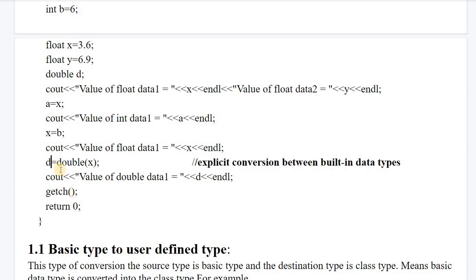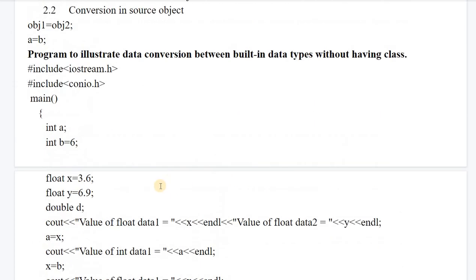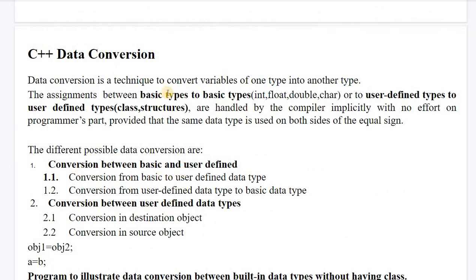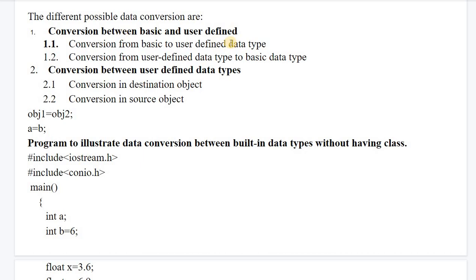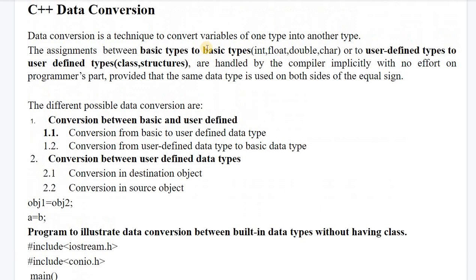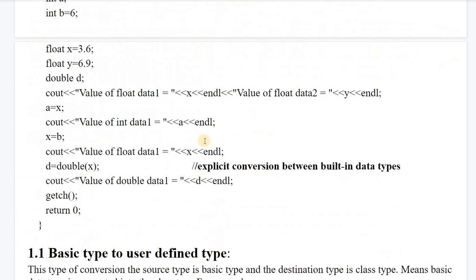It will display the value up to 6 decimal places after the dot. So that is the difference between float and double also. Float is of 4 bytes and double is of 8 bytes. By displaying it with the help of the cout statement, you can see the output also. This first type of conversion, from basic type to basic type, is very easy. I have not included it as a separate point here, but basic type to basic type conversion will be handled by the compiler automatically.